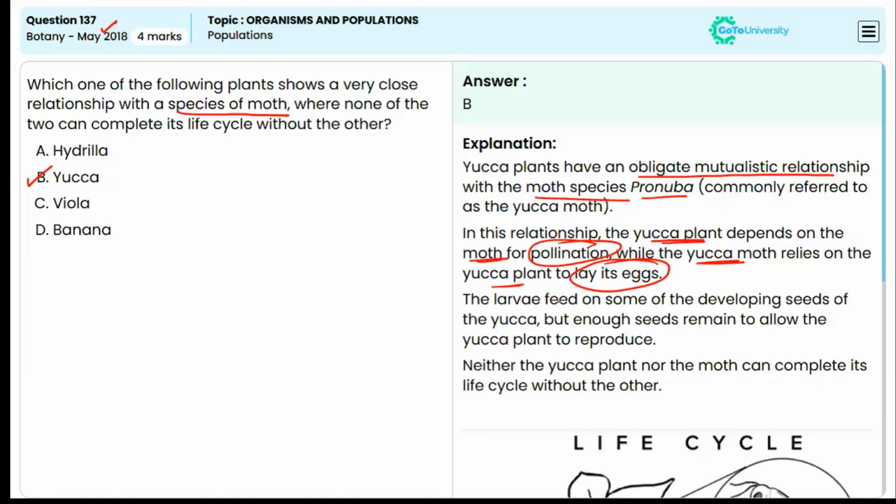So the larvae feed on some of the developing seeds of the yucca, but inner seeds remain to allow the yucca plant to reproduce. And neither the yucca plant nor the moth can complete its life cycle without the other. So it is an example for mutualism.